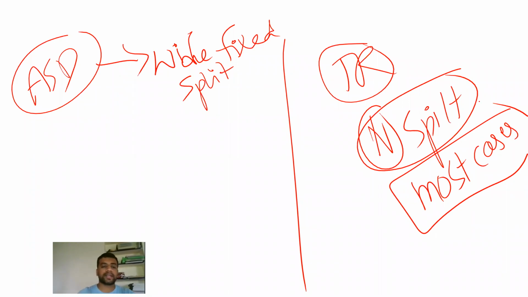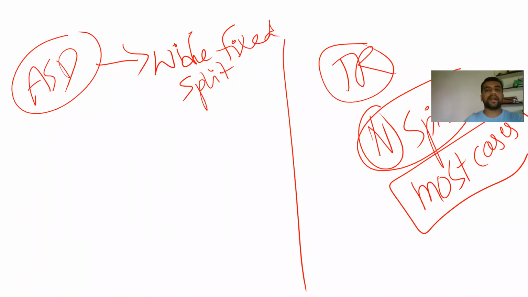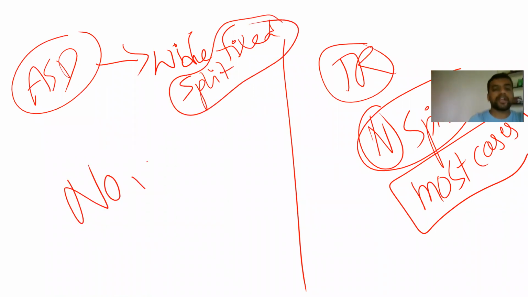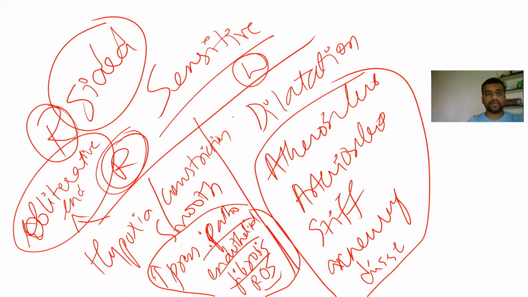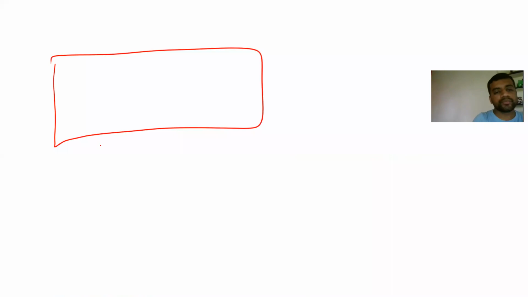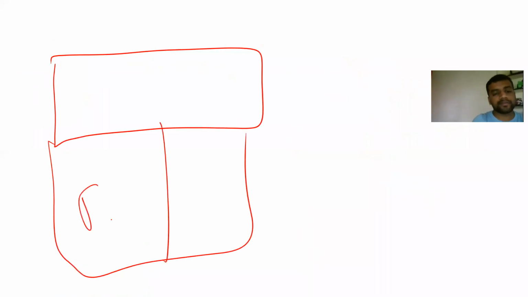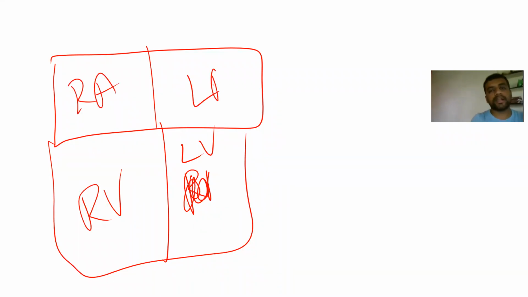We will discuss the mechanism of why ASD gives a wide fixed split, why there is no variation with respiration. We will have two conditions. For example, this is your RV, this is your LV, this is your RA, and this is your LA, and this is the ASD which is occurring.